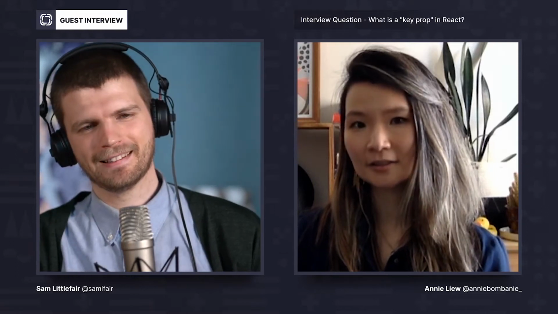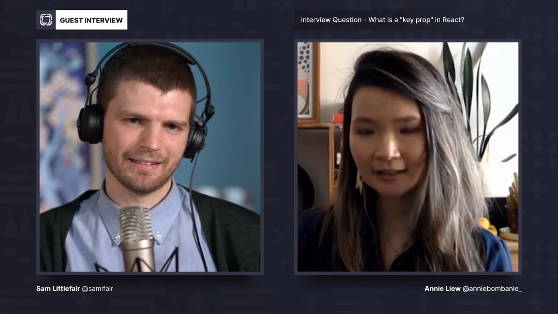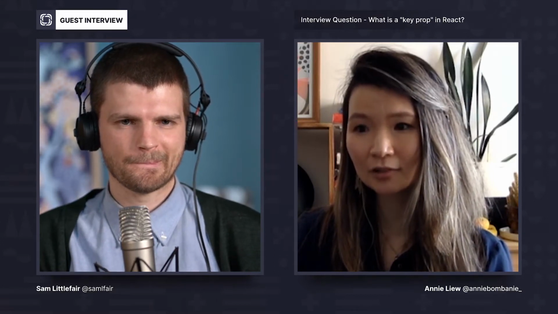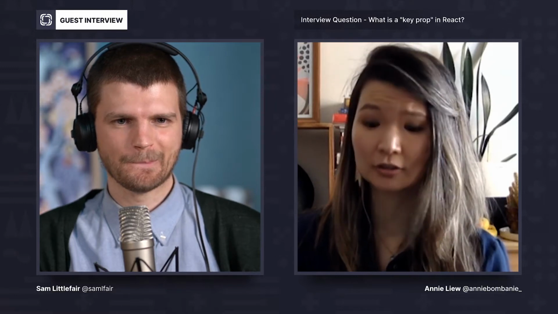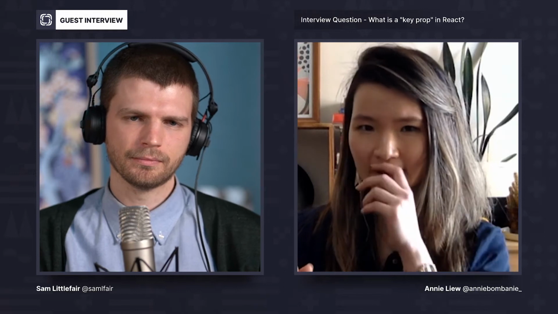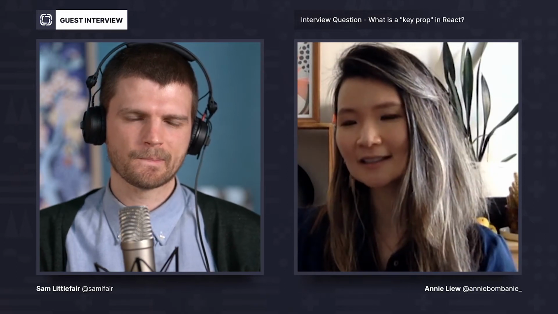Okay, so I know that in React, if you do something without a key prop, React will yell at you, like number one. So it's a really good idea to have keys. And what keys are is that React requires each component, or instance of the component, I suppose, to have unique keys.